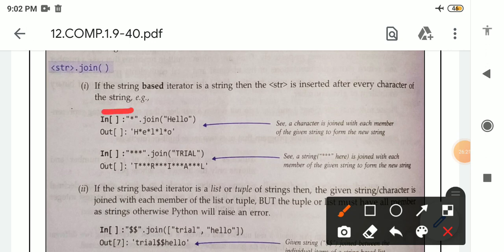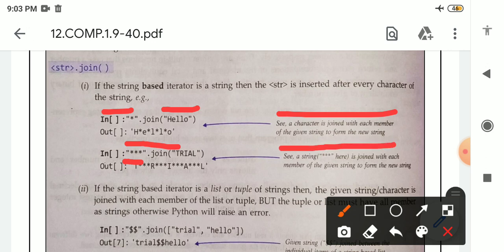See, this is single, which means it is a character. See this one: a character is joined with each member of a given string to form a new string. Here we are providing this string and we are getting a new string. This is a string because it is more than one character. See this one: the string of triple asterisks is joined with each member of the given string. Trial is the given string, so it will form a new string.